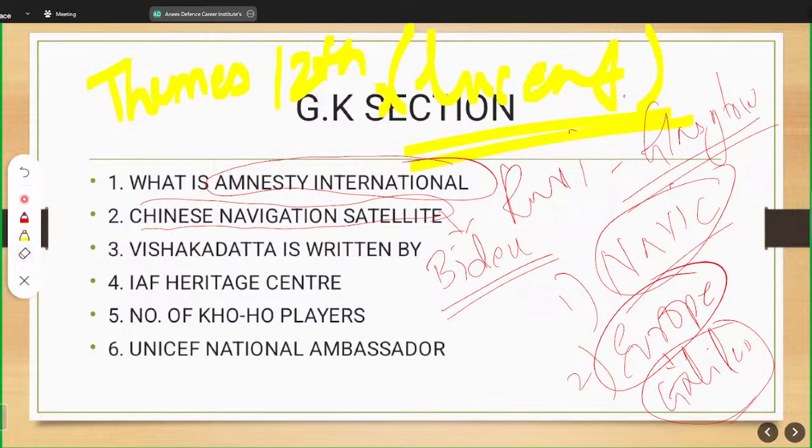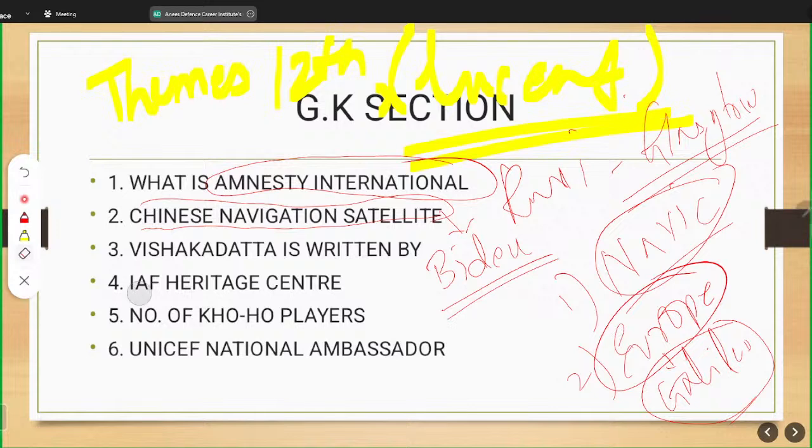As far as this book is concerned, the question here is that there are literary works and there are authors. So you should know by whom this book was written, and you'll find a pink colored table in Lucent, where literary works are given, and on the right hand side there are the names of the authors. So you should mug up all this. There are, I think, 10 to 12 such things, and it will be very easy for you.